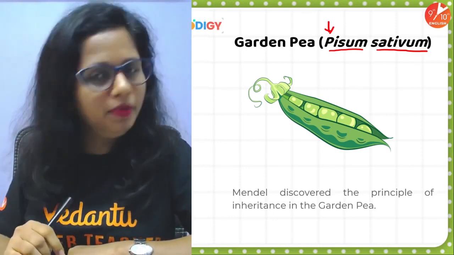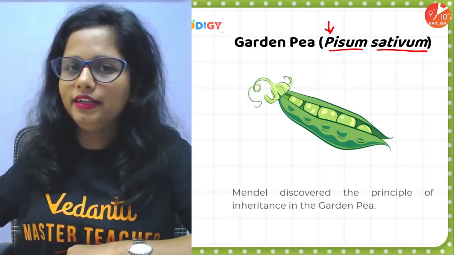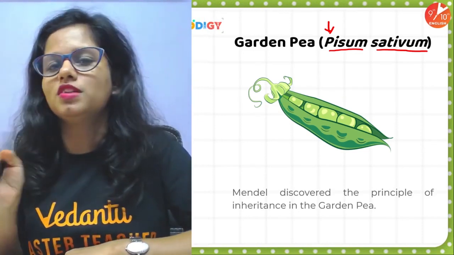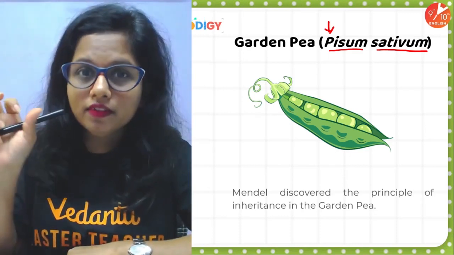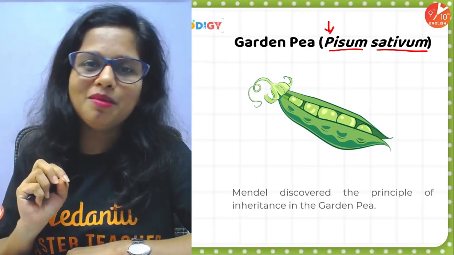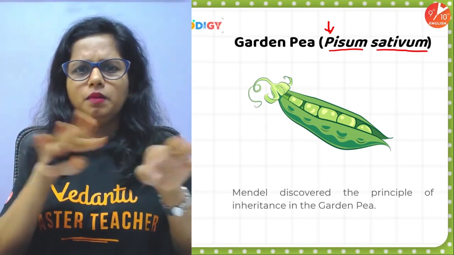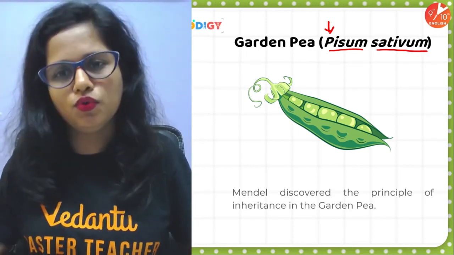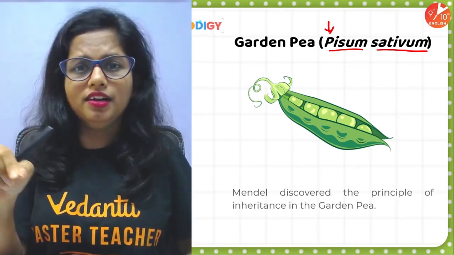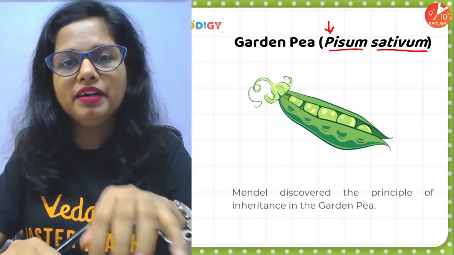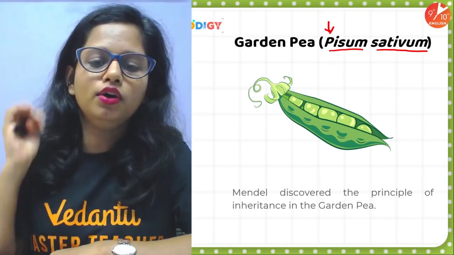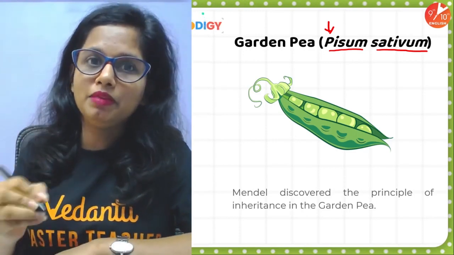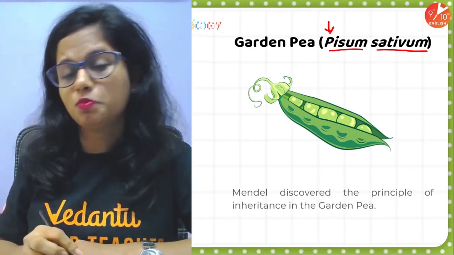And you know the basic rule of nomenclature, that you have to capitalize the first letter. You have to write it in uppercase, followed by all the letters, whether it's a genus name or the species name, in lowercase. Then you have to underline the genus name and the species name separately, and if it is printed anywhere, it has to be in italics. When you're writing it, you have to underline it, and when it is printed anywhere, it has to be in italics. So as you can see over here, it's in italics. So Mendel chose the garden pea plant for his set of experiments.